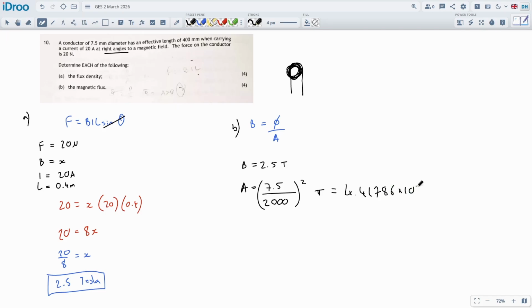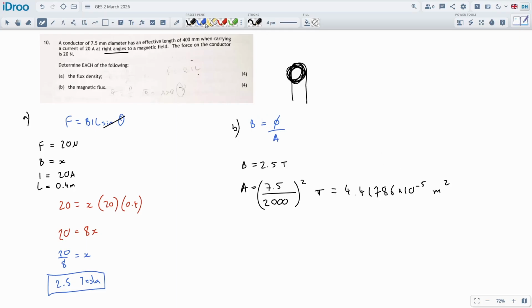4.41786 times 10 to the negative 5. This will be meters squared. That'll be the area of our conductor, literally a little area across here. And this has implications for things like radio technology actually, but we're not going to talk about that. We're just doing solenoids for the course. Okay, so that's the area.